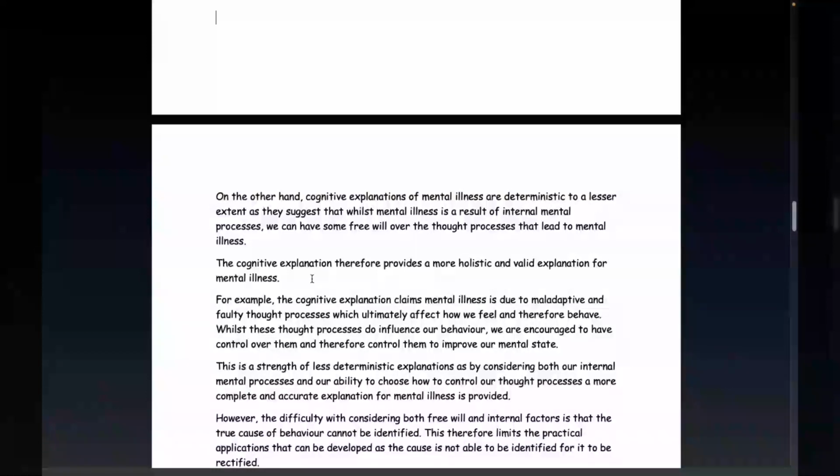Now, what do we need to do? Right, we now need to link an evaluative term. The cognitive explanation therefore provides a more holistic and valid explanation for mental illness. Right? All we then need to do, I'll leave that up for you, is to just link. We need to get a good example to start off with. Then we need to link our bits that are in our comments up to our point, up to our I and L. Okay. Right, I'll leave it there. I hope that makes sense to you guys.